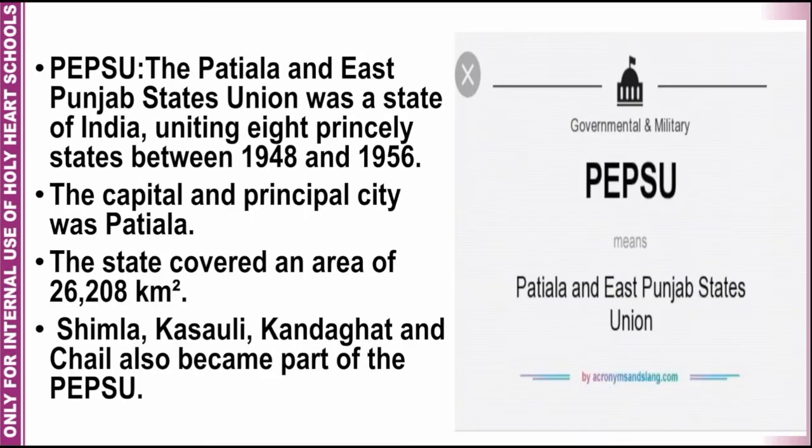The next word is PEPSU. The Patiala and East Punjab States Union was a state of India uniting 8 princely states between 1948 and 1956. The capital and principal city of this area was Patiala. The state covered an area of 26,208 square kilometers. Shimla, Kasauli, Kandaghat and Chail also became important parts of this region.